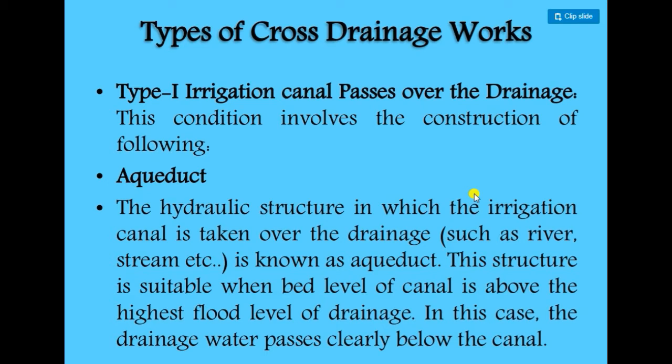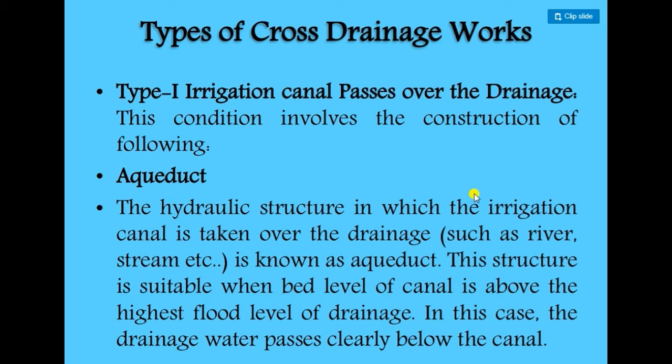the hydraulic structure in which the irrigation canal is taken over the drainage is called an aqueduct. This structure is suitable when the bed level of the canal is above the highest flood level of the drainage.